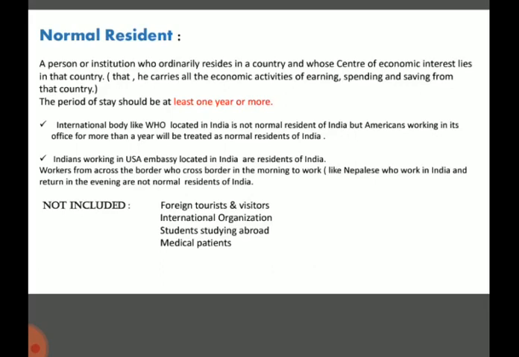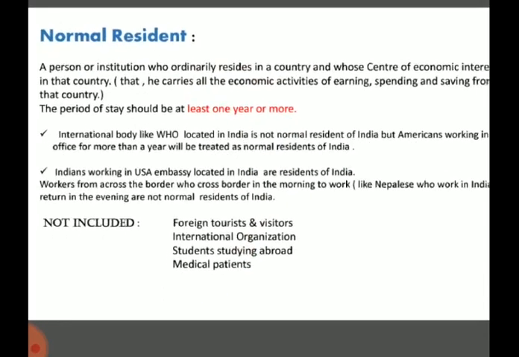If Americans are working in the WHO office, which is located in India, in Delhi, for more than 1 year, means those Americans are staying here in India for more than a year, then those Americans will be treated as normal residents of India. This is one important thing which we have to understand.